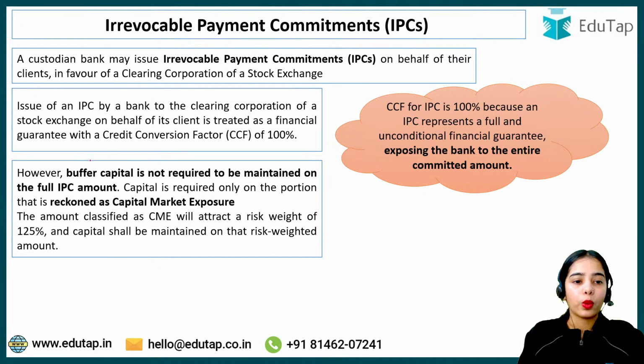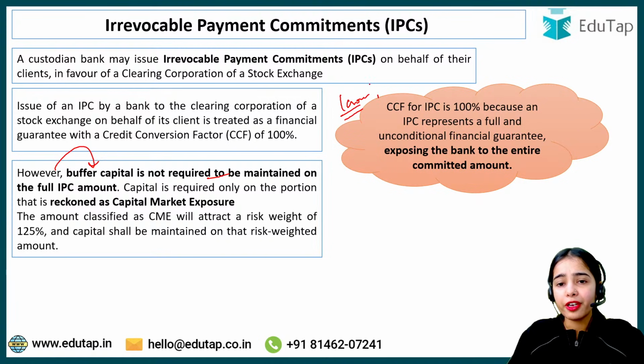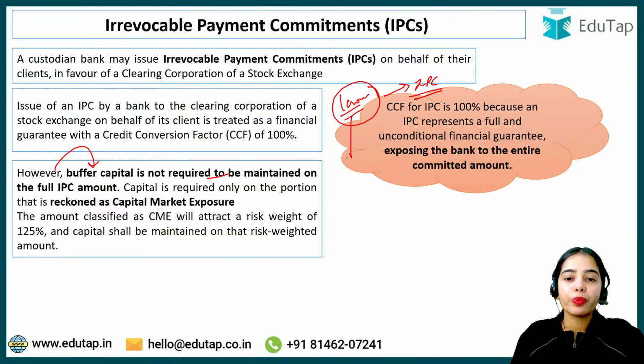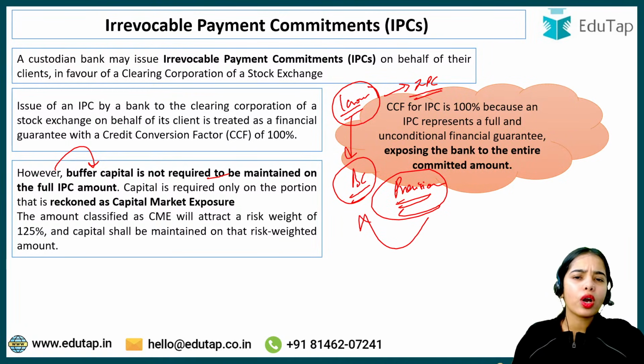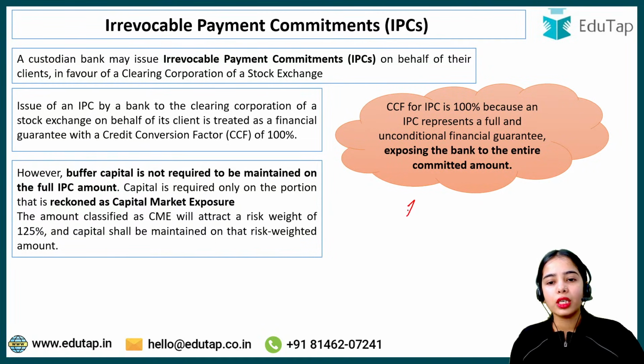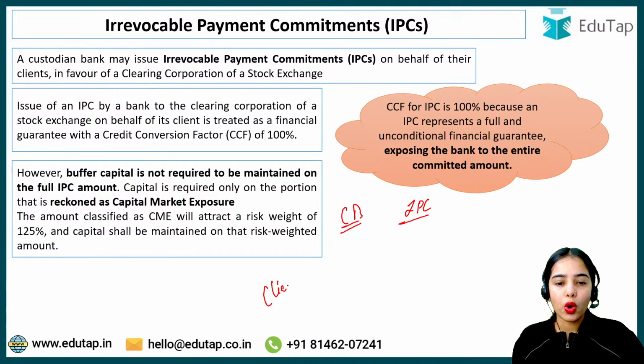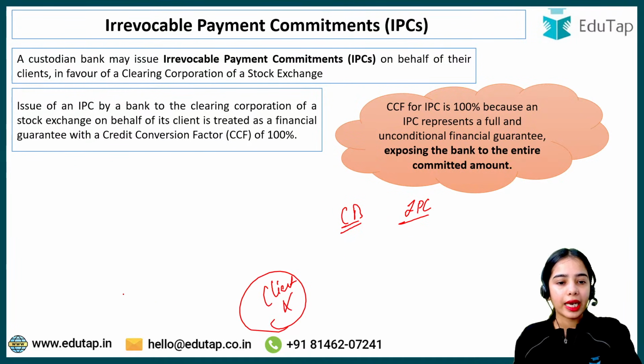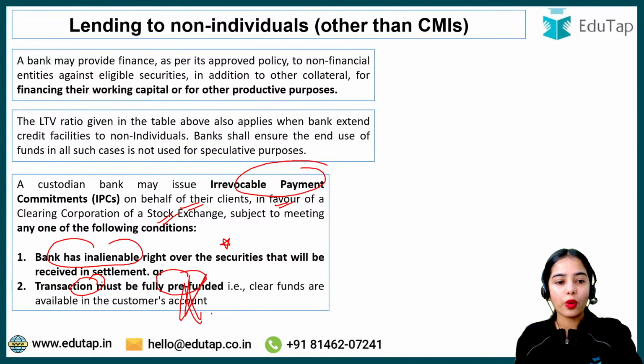Now, however, buffer capital is not required. If 1 crore is the irrevocable payment commitment, it is not required that 1 crore should be the buffer capital also. That means the extra provisions that the bank has to maintain need not be 1 crore, because one of the two conditions should be followed.